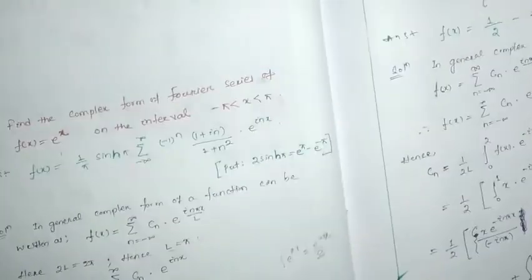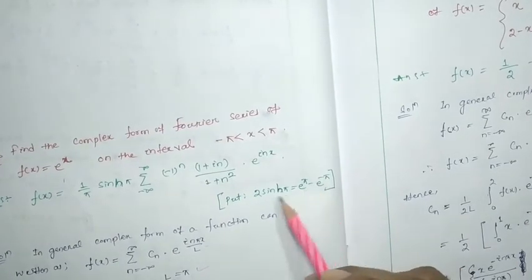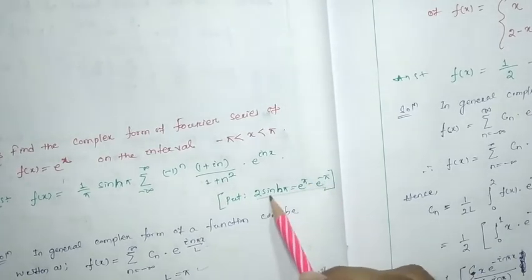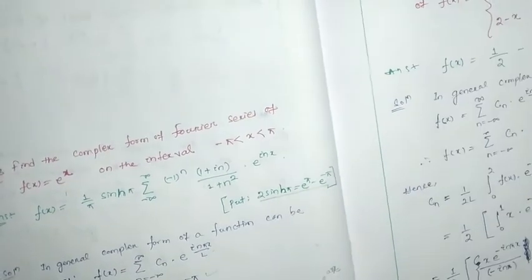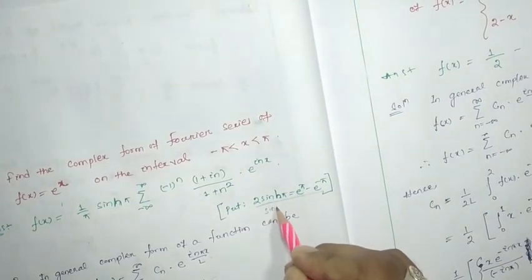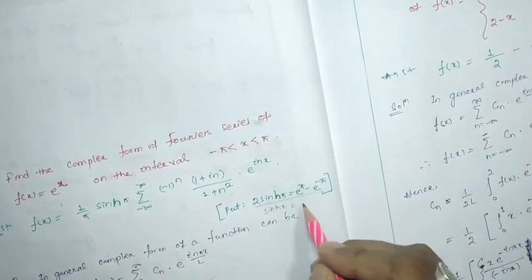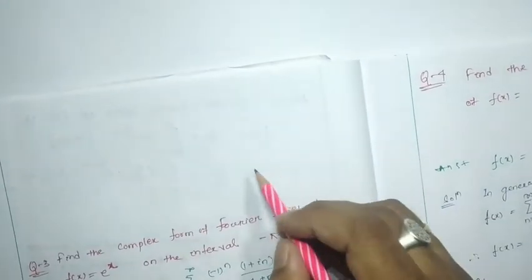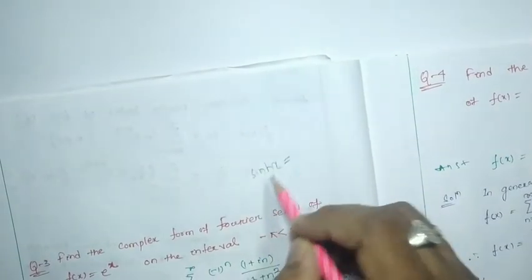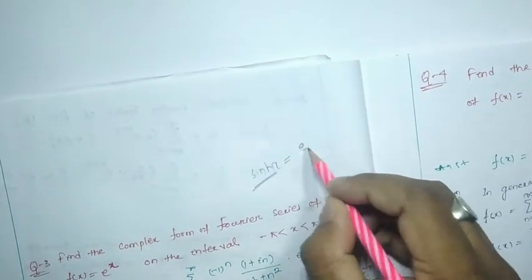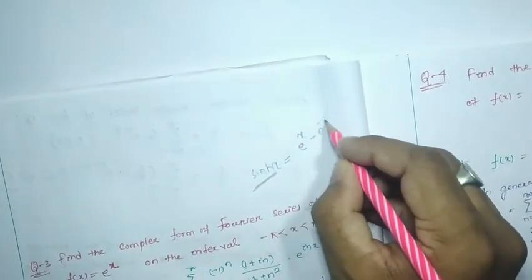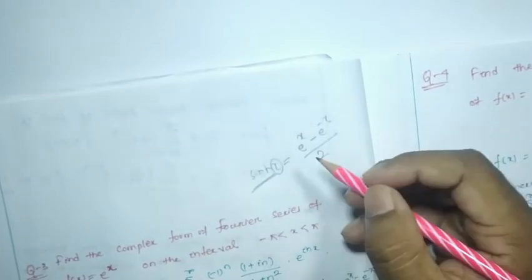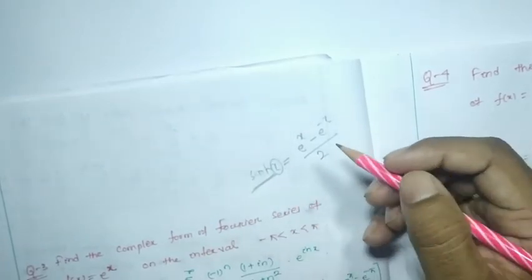So I told you that we can put e to the power pi. This is the hyperbolic function, and we know that e to the power pi minus e to the power minus pi is nothing but 2 sinh pi. Somewhere you can see that sinh pi can be written as (e to the power pi minus e to the power minus pi) by 2. In general, sinh x is nothing but (e to the power x minus e to the power minus x) by 2. So here x can be pi, a, b, anything.